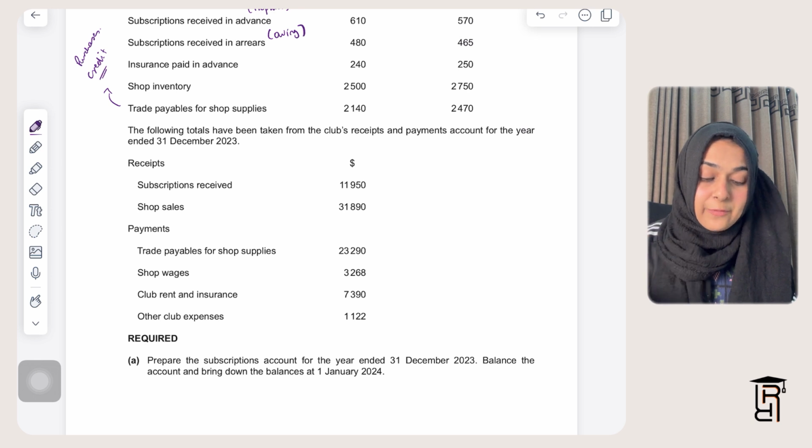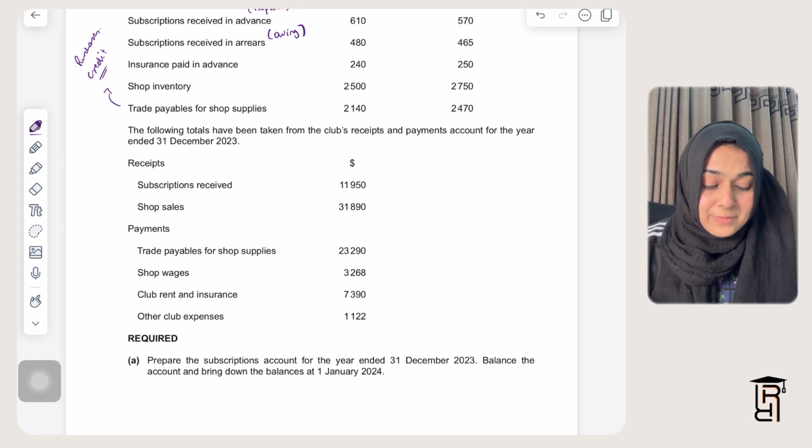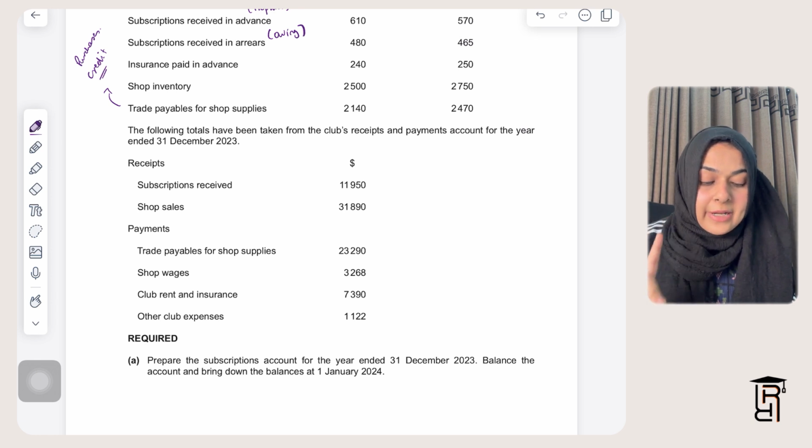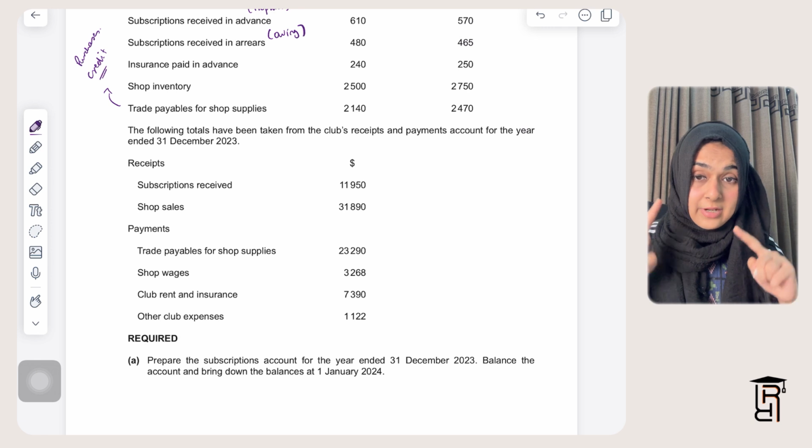Then we have payments for the club. They have trade payables for shop supplies, what we have paid to trade payables, what we have paid for shop wages, and what we have paid for club rent and insurance, that is the club's rent and insurance.